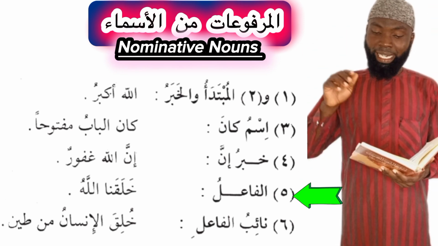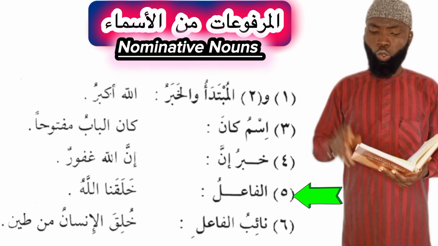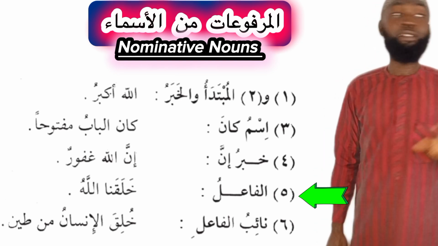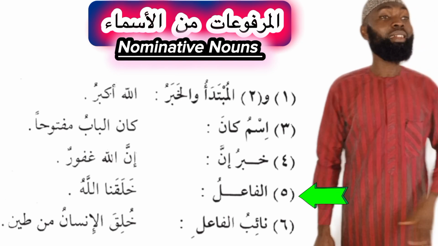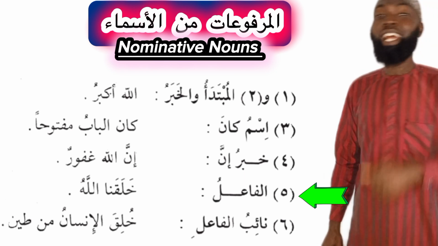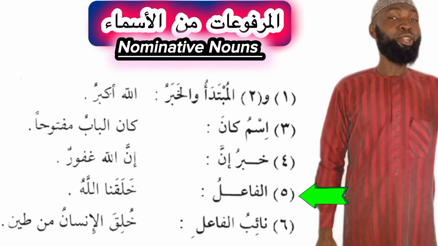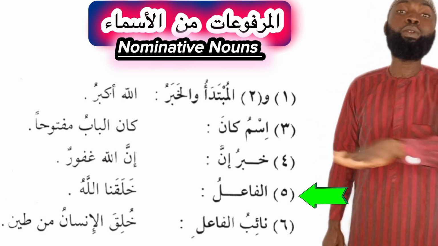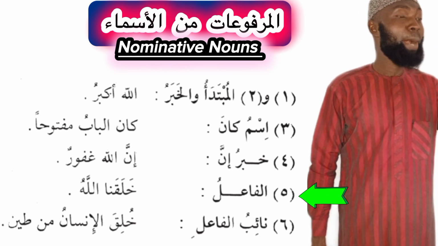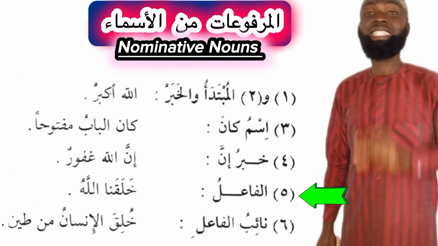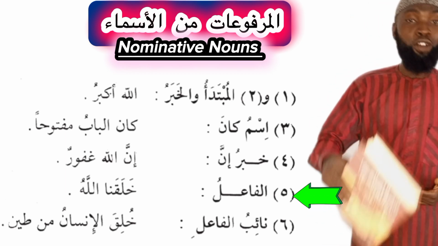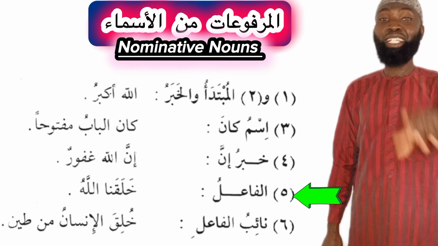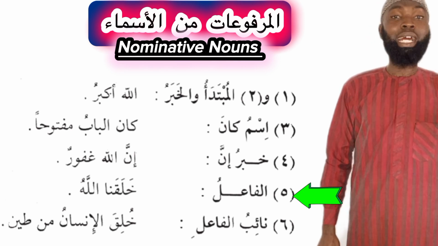The fifth category is al-fa'ilu. What is al-fa'ilu? Al-fa'ilu means the subject of a sentence, and we only have al-fa'ilu in a verbal sentence, which we call al-jumlatul fi'liyya. Like when I have Dhahaba Muhammadun. Muhammad went. Dhahaba is a verb, so it is beginning the sentence. From here we know that this sentence is a verbal sentence, and Muhammadun there is the subject of the sentence, meaning the performer of the action of going. So all subjects of a sentence must also be carrying Damma. They will be under al-marfu'at, the nominative.